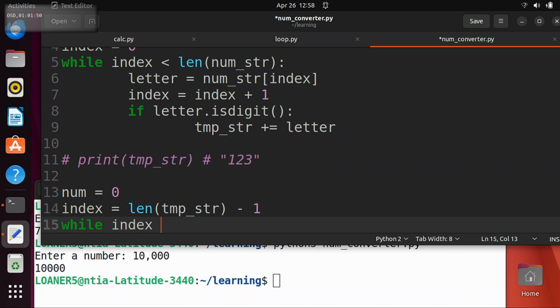But it's not while index equals 0, right? Because then index starts at, in this case, index starts at 2. 2 doesn't equal 0, so it just quits instantly. So it can't be while index equals 0. It should be what? While index is what?